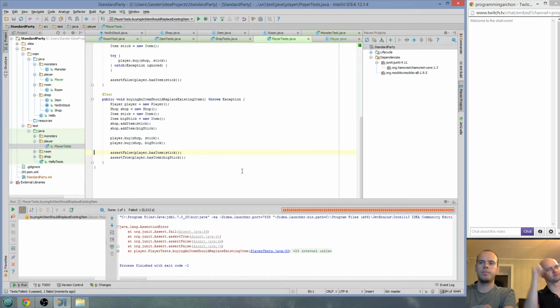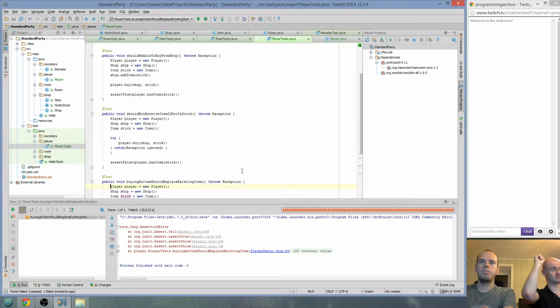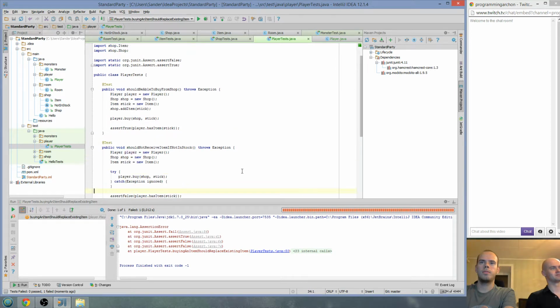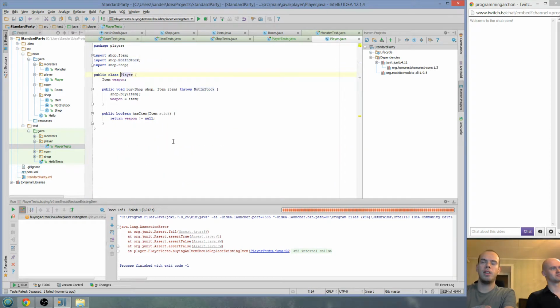Yeah. So basically we need here, not just check if there is any weapon. So we now need to check if the weapon here is the item.